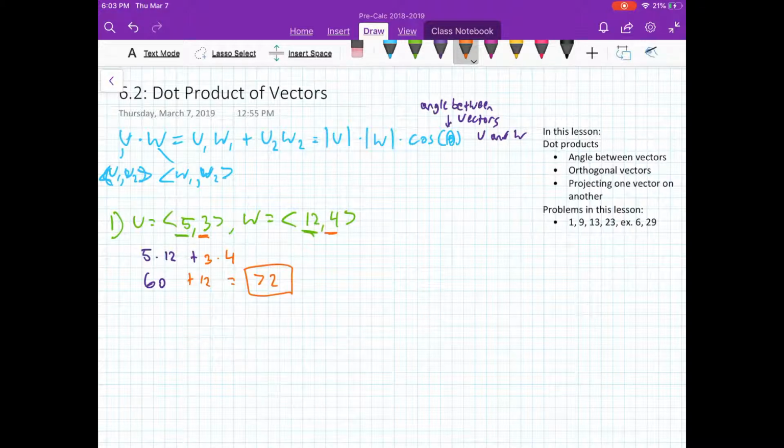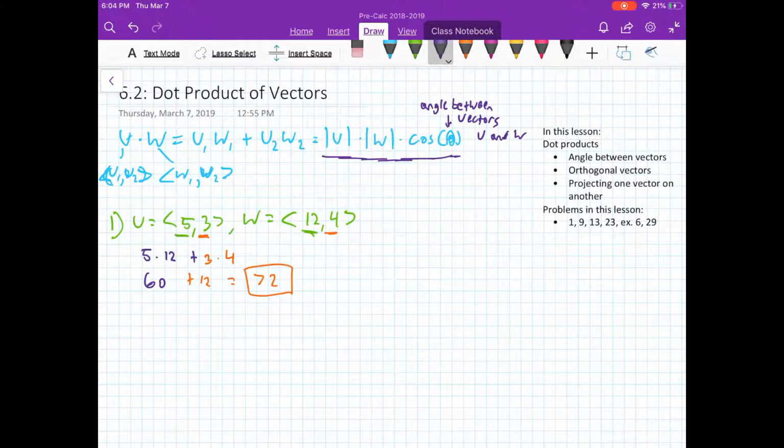So now if we know how to do the dot product of vectors, how to take the effect of one vector and multiply it onto another, we're also going to figure out the angle between these two vectors through another means of expressing it. Let's look at this second bit down here. The magnitude of u times the magnitude of w times the cosine of theta.